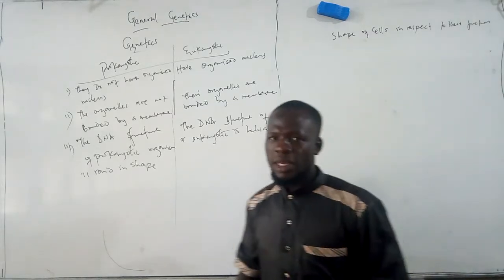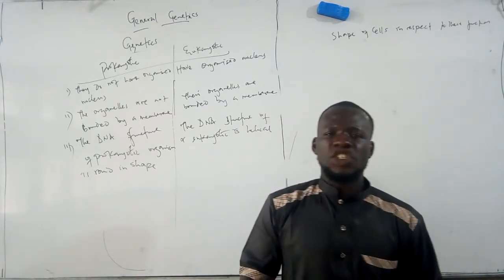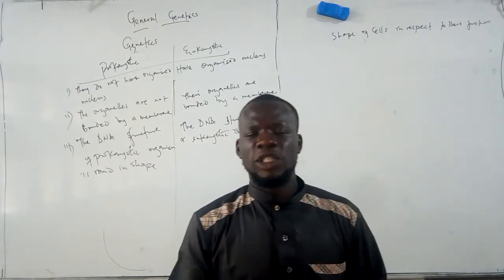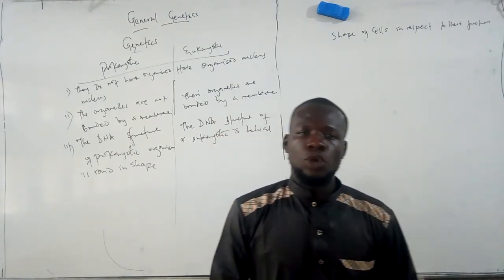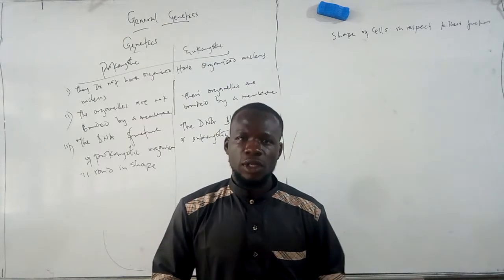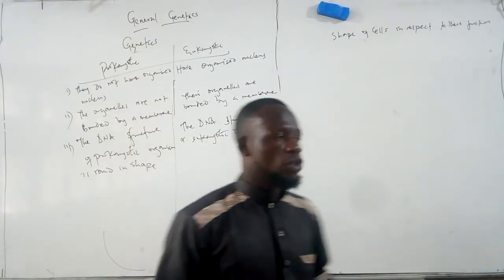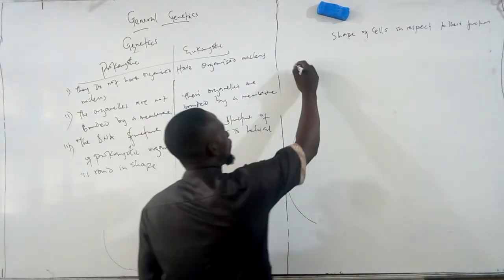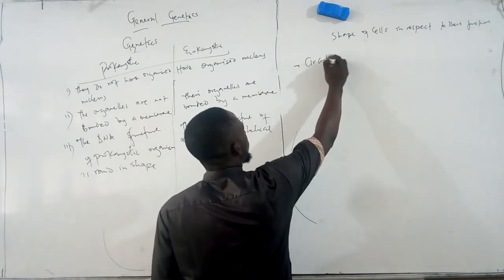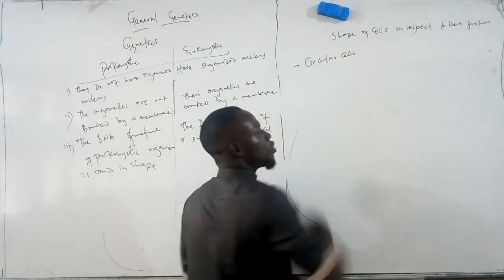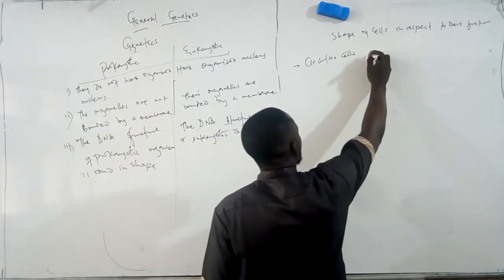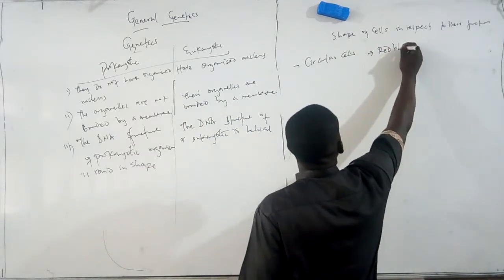Now, the body system is designed in such a way that the shape of a cell will tell which particular function they do. So we are going to be citing some shapes of cells and their related functions. So let's see some circular cells. An example of a good circular cell that we're talking about is the red blood cell.